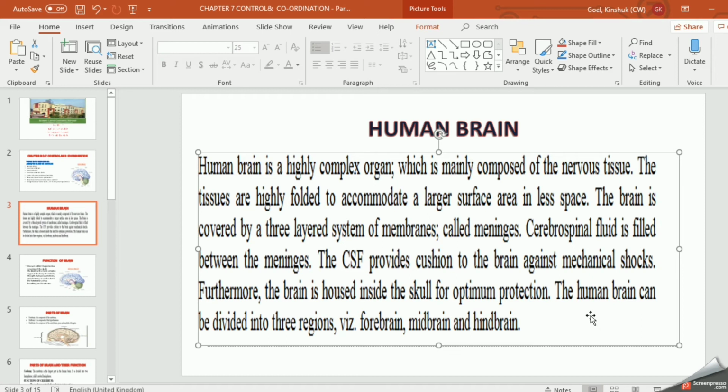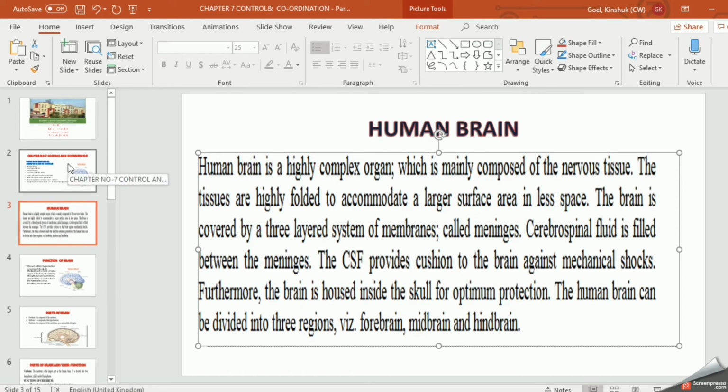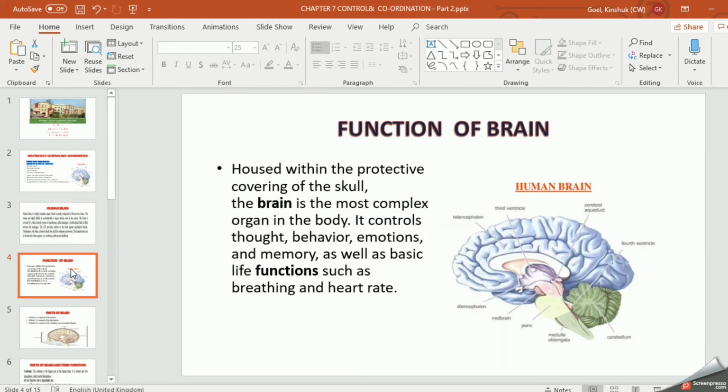And as I told you, the human brain is divided into three parts: forebrain, midbrain, and hindbrain. We are going to study these three parts in detail: what is the forebrain, where is the midbrain, where is the hindbrain, and what are their functions. So this is the introduction of the human brain. Now, if I talk about the function of the human brain, what will I tell?